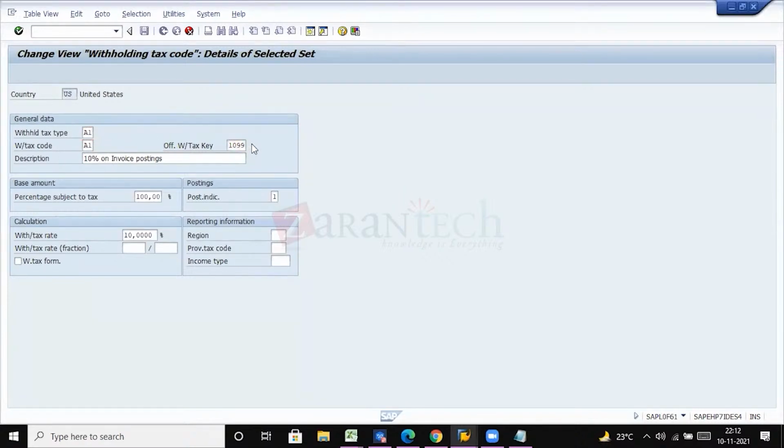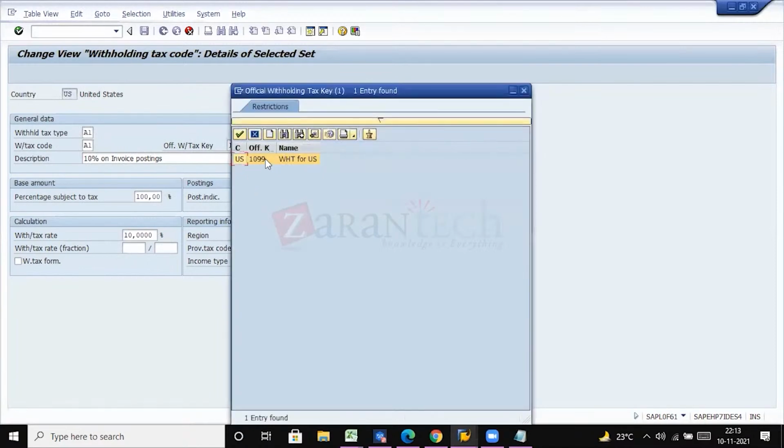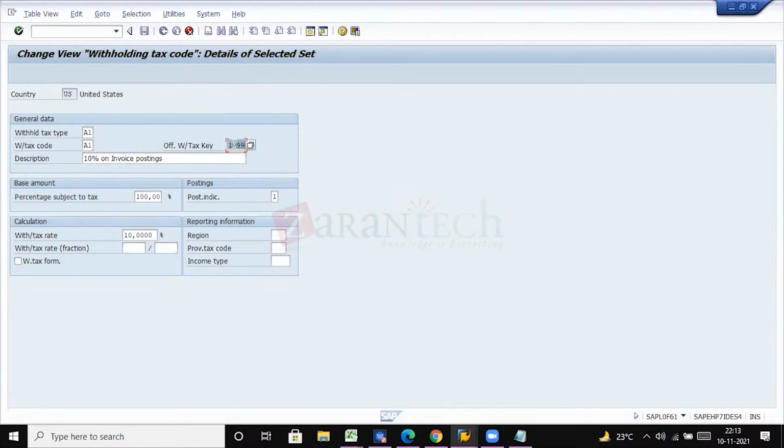So here you will be mapping the withholding tax key. Whatever section codes have been given as the official codes, all those details will be populated here. You have to choose the right one. Okay. In our case, it is the 1099 code, so we are choosing that section code. Okay, so let's say 10% on invoice posting.